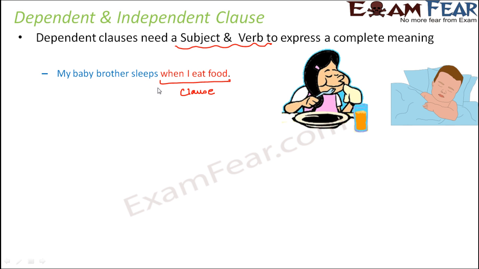So on what is this clause depending? So this clause is depending on the subject and the verb. Like this clause is dependent on the verb sleeps and also on the subject my baby brother. So it is actually dependent on this subject and verb to express the complete meaning. So this is an example of dependent clause.